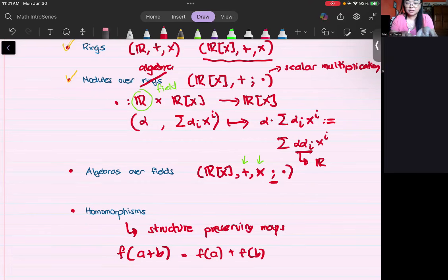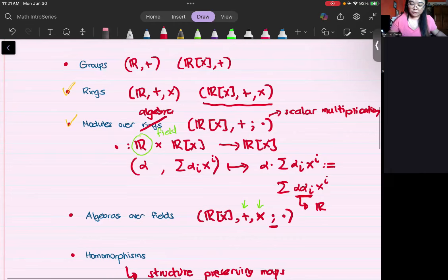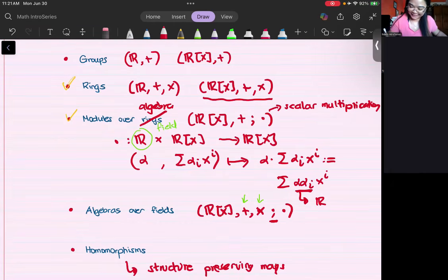What are the operations in a ring? And you want these operations to be preserved. Similarly to modules and algebras. Okay. I hope I'm not going too fast or too slow.